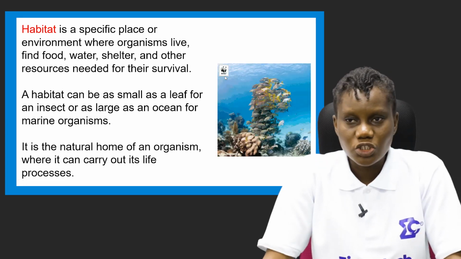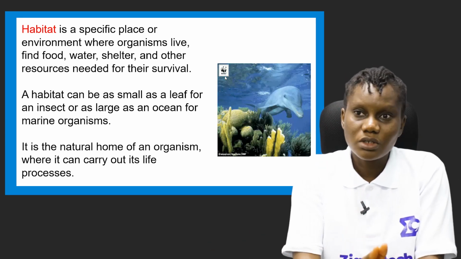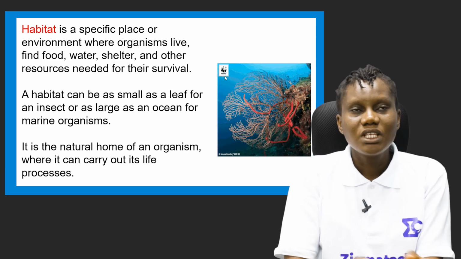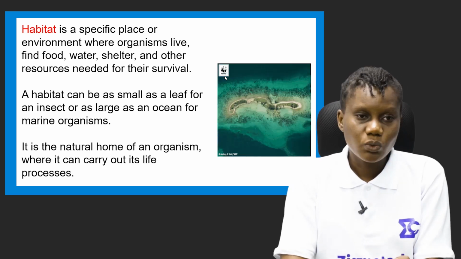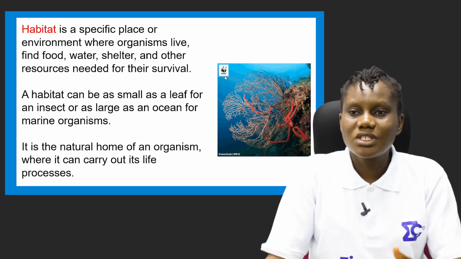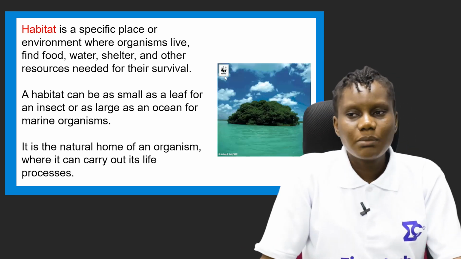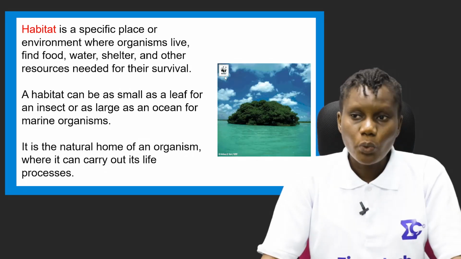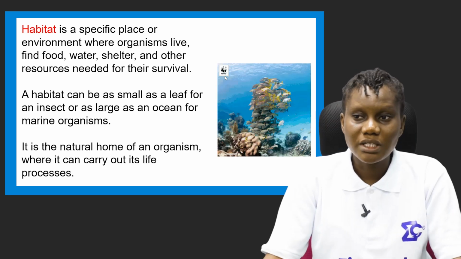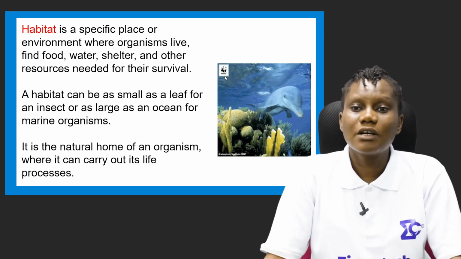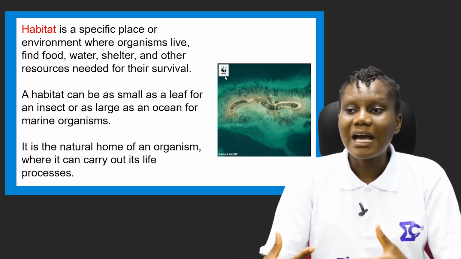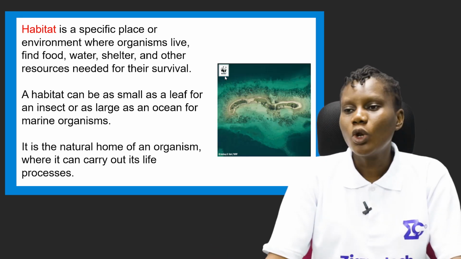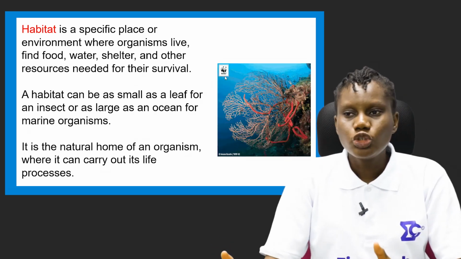A habitat is a specific place or environment where organisms live. Anywhere you find organisms living, they find their food there, they get water there, they get their shelter and other resources needed for their survival. That is what a habitat is. Habitat varies based on the organisms. We have different organisms and they live in different environments where their necessary needs, like food, water and shelter, can be met. That's the most important of all, where they can easily get access to these things.